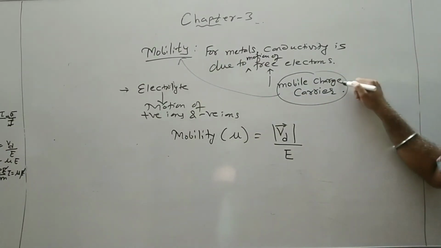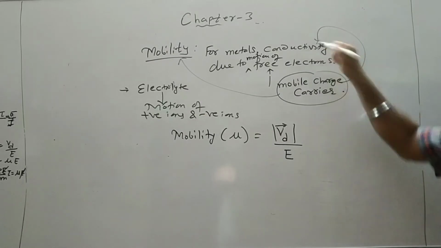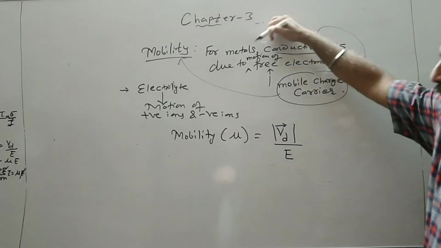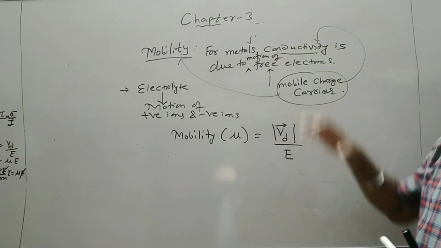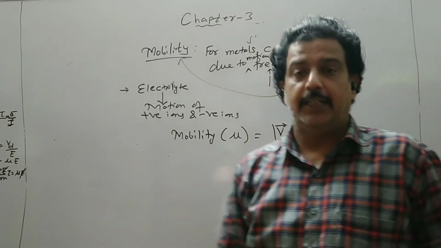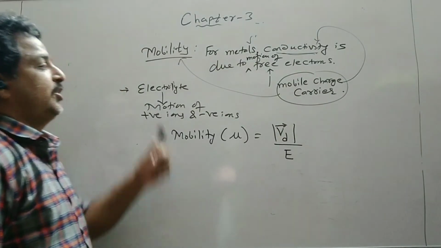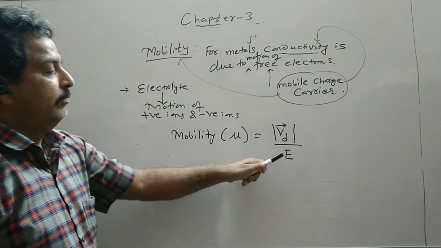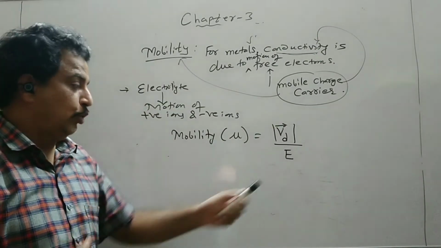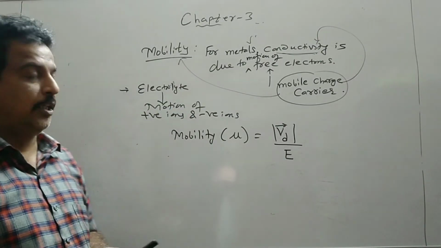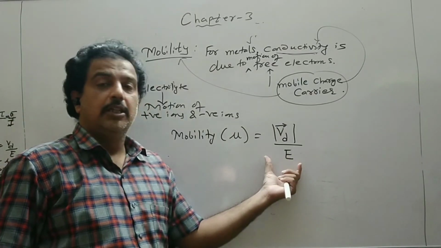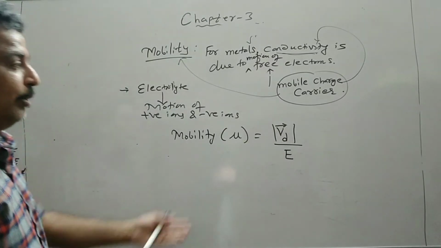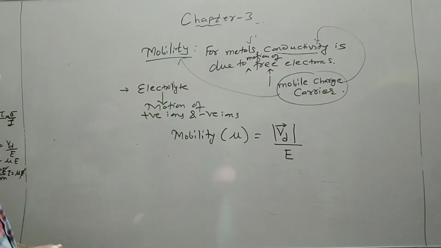And mobile charge carriers determine the conductivity. So if any metal has more conductivity, we will say that its mobility is more. Means a small potential difference, we know E is established when there is a potential difference, will make the drifting of electrons faster, or more electrons will be drifted easily.